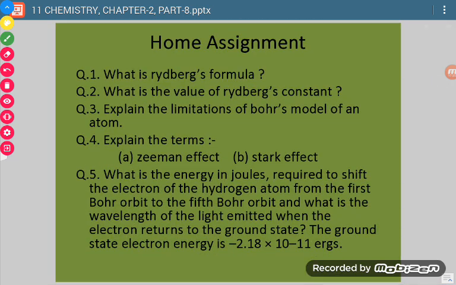Okay, now on the basis of whatever we have discussed in this session, you have to solve these numericals and exercise. Here in the last question, the ground state electron energy is minus 2.18 into 10 raised to the power minus 11 ergs.